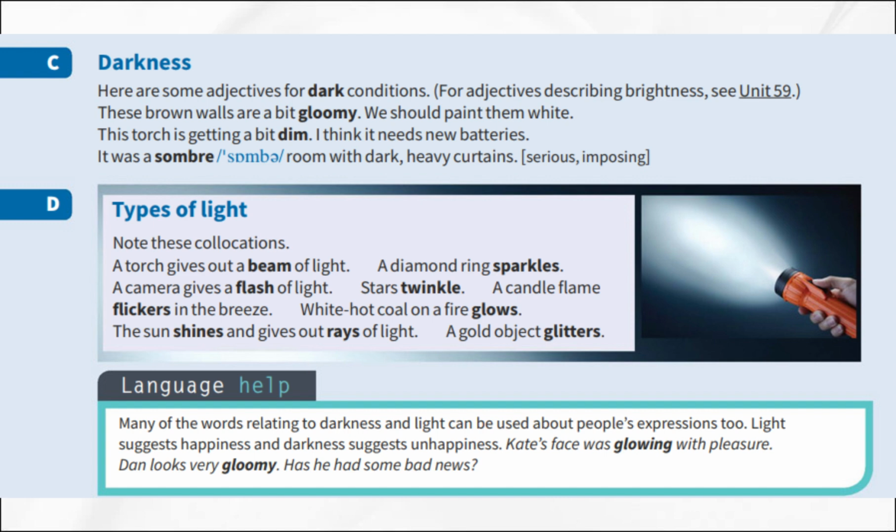White-hot coal on a fire glows. It shines with a steady, warm light. The sun shines and gives out rays of light, beams of light. A gold object glitters. It shines with a bright, reflected light.